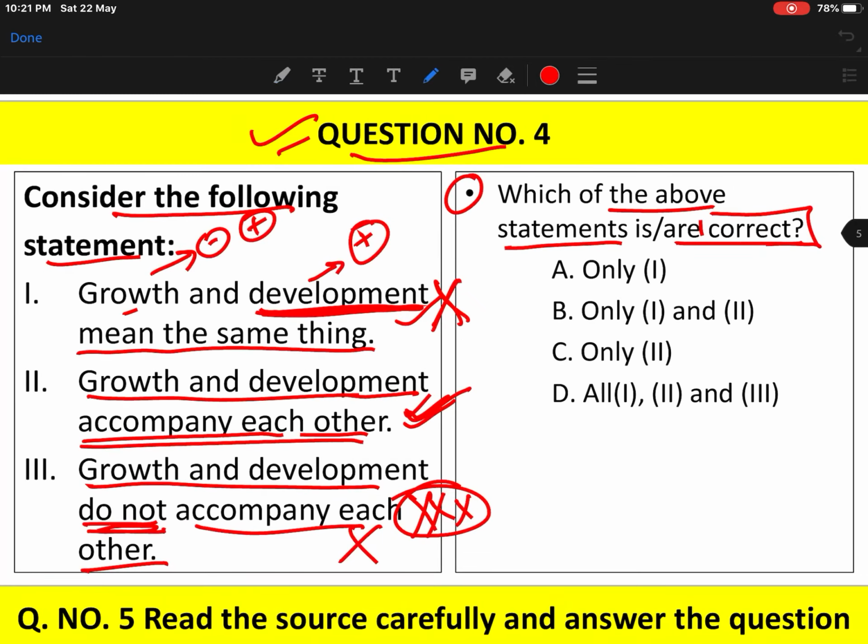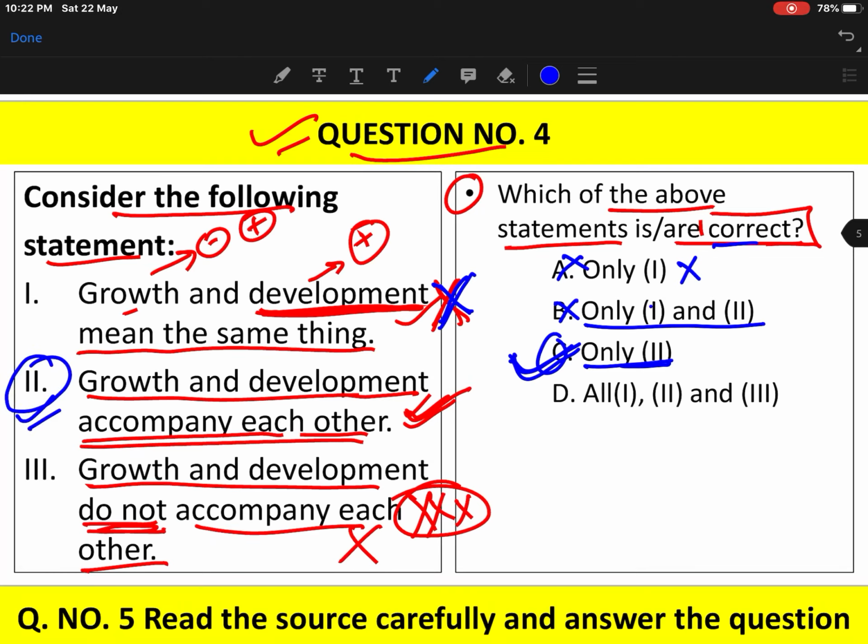So the correct option would be only one? No, because one is an incorrect statement. Only 1 and 2? No, because one is incorrect, so obviously the second option is also wrong. And only C, option C is only second, yes, this would be the correct option. Option C, because only the second statement is correct.